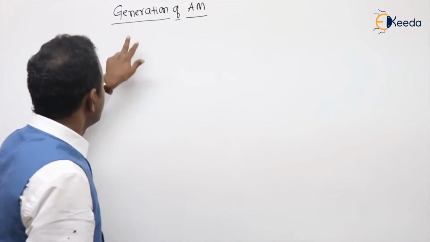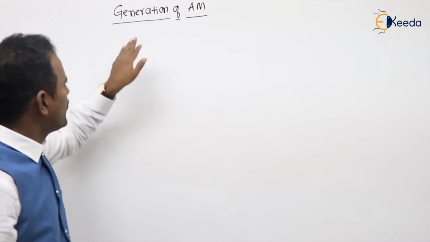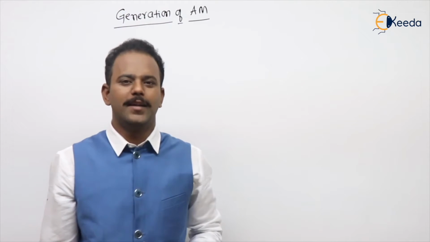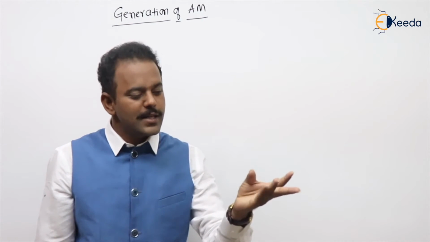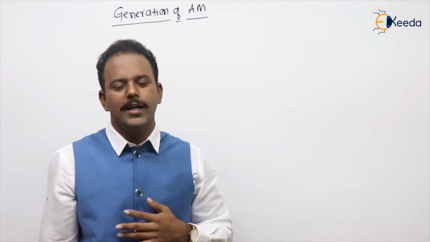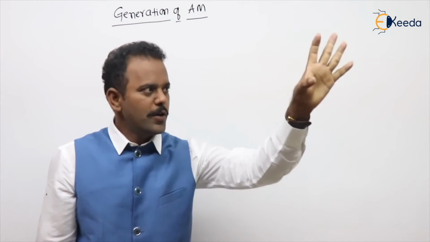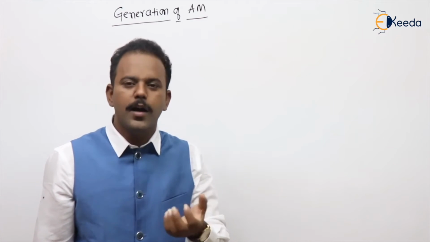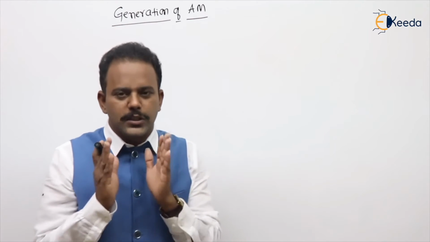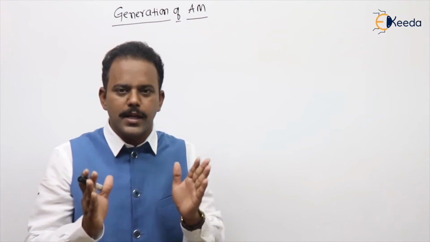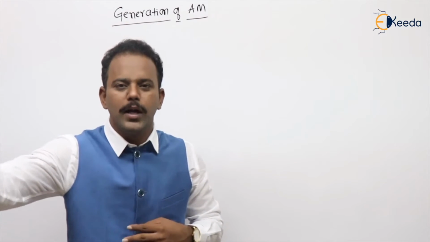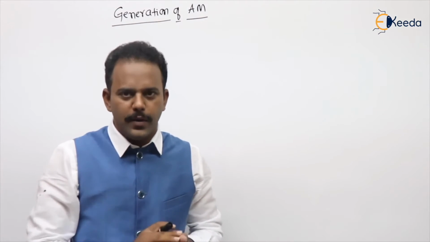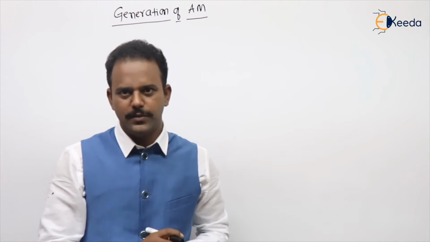Next, what is the meaning of generation of AM? We are generating the AM modulated signal. We are giving a message and a carrier, and we are getting our modulated signal. We modulate and radiate this AM signal. At the receiver end, we take that and get back our message. So generation means that by taking a message and a carrier, we produce a modulated signal. Demodulation means we take the modulated signal and get back our original message. Are you getting my point or not?